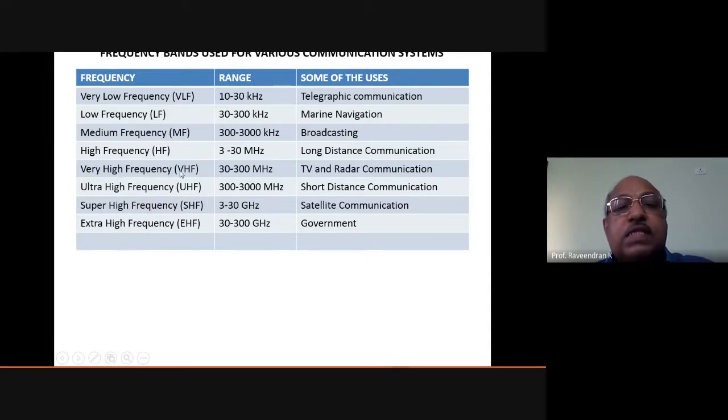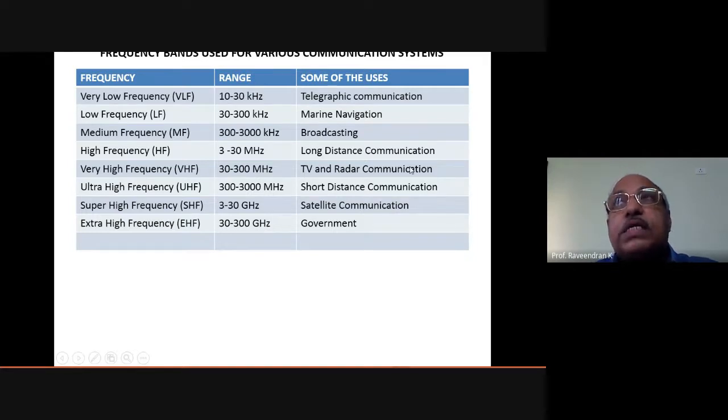Then very high frequency range. Very high frequency range means, I told you, 30 to 300 megahertz, and that is used for TV and radar communication.